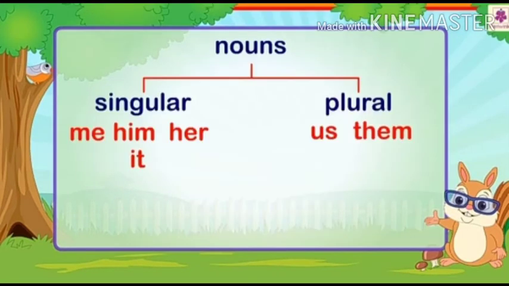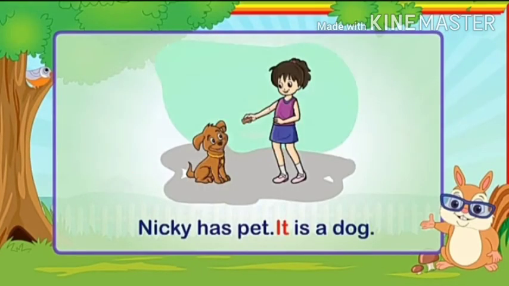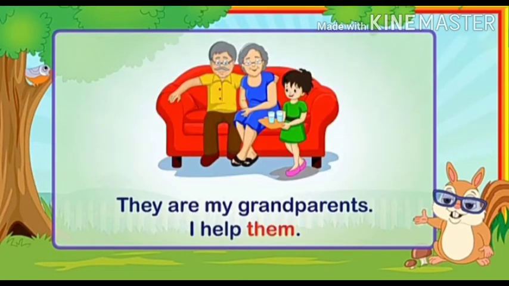The words me, him, her, it come under singular nouns and the words us and them come under plural nouns. Let us see one more example. Nikki has a pet. It is a dog. Let us see one more example. They are my grandparents. I help them.